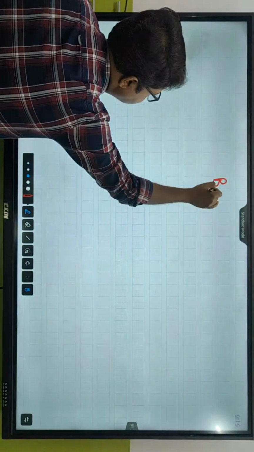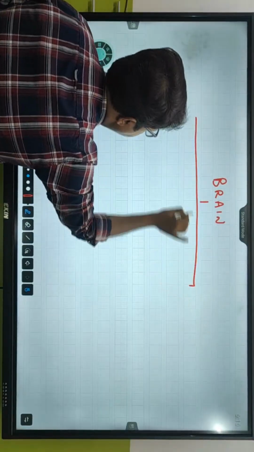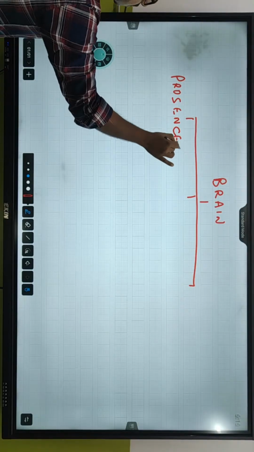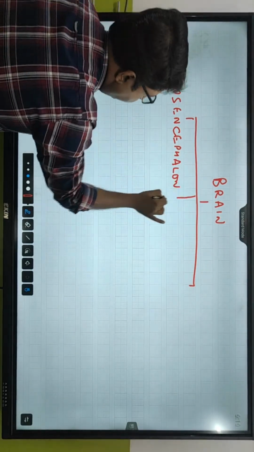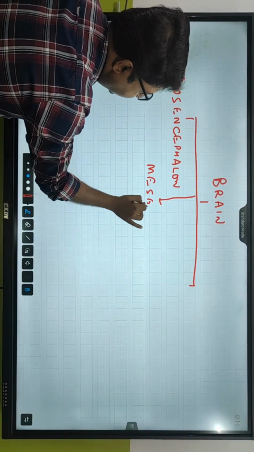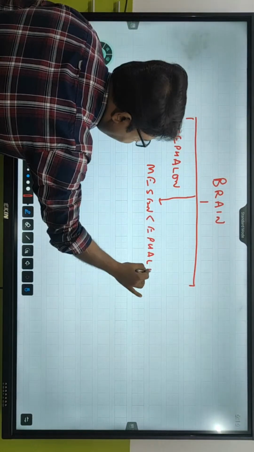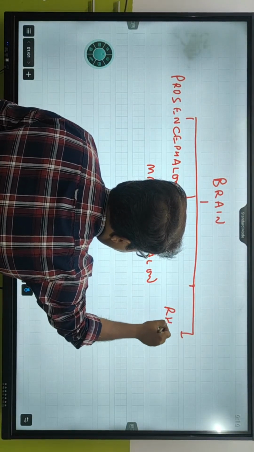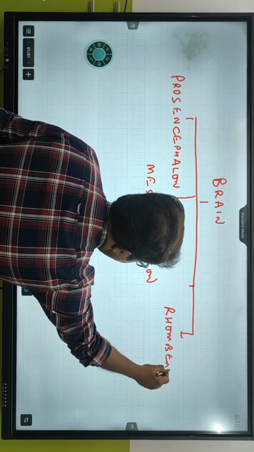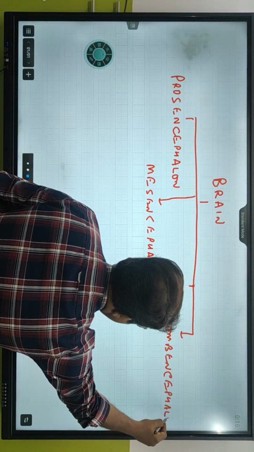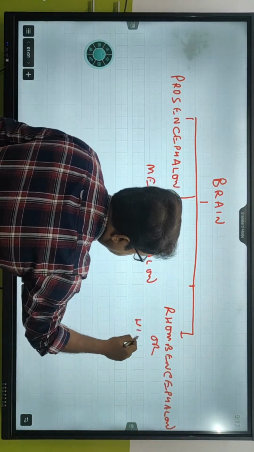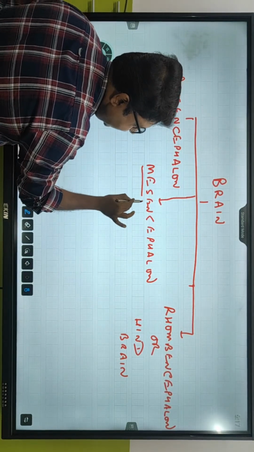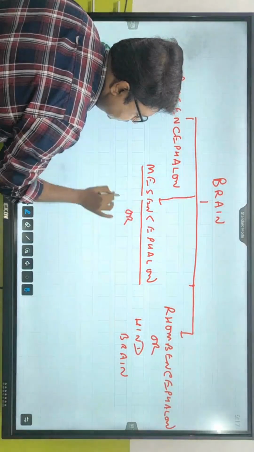So normally in the last class we talked about the brain. We can classify it into three. The first one is called prosencephalon. The second one is called mesencephalon, and the third one is called rhombencephalon. It is also called hindbrain. This is midbrain, mesencephalon. Mes means what? Middle. Encephalon means brain. So it's also called midbrain.